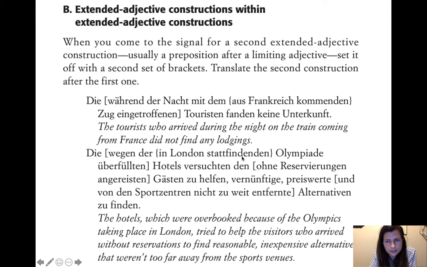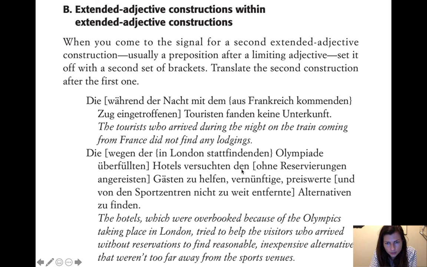Because this in London stattfinden, that describes Olympiade. The reason you have one inside the other is because, first of all, you want to describe hotels, and then we have nouns inside of our extended adjective construction, and we want to describe those nouns as well. So this noun Olympiade inside the adjective construction also has its own adjective construction to describe it. So the hotels which were overbooked because of the Olympics taking place in London. That's that whole first part, up to hotels, right? Versuchten, tried. That's the verb, versuchten.